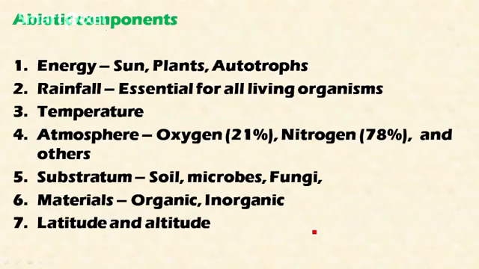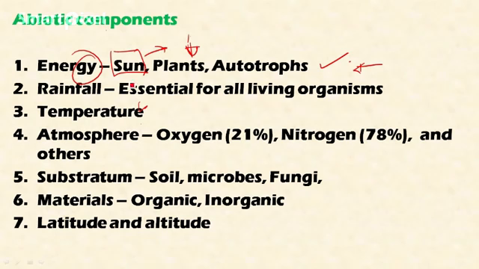Let's discuss in detail the abiotic components, that is non-living components of the ecosystem. The first thing among this is energy. Every organism on the earth needs energy. So sun is the primary source of all energy on the planet. With the help of sun's energy, the plants produce their own food with the help of photosynthesis, and so this is called autotrophs. Along with the plants, some bacteria and blue-green algae have the capacity to produce their own food with the help of sunlight. This is one important abiotic factor.